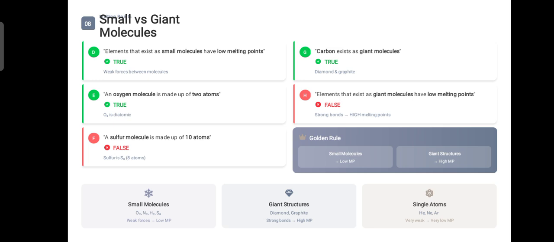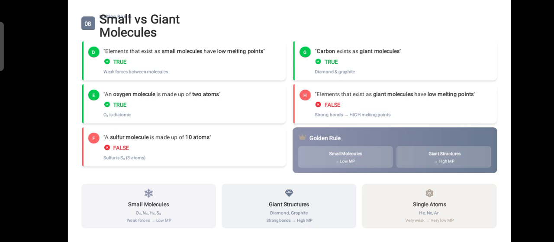Next is, carbon exists as giant molecules. Yes, it's very correct. We already have read in this topic about diamond and graphite. Elements that exist as giant molecules have low melting point. No, it's not correct. Elements that exist as giant molecules have very strong bonds, and due to the presence of these strong bonds, they have a high melting point.